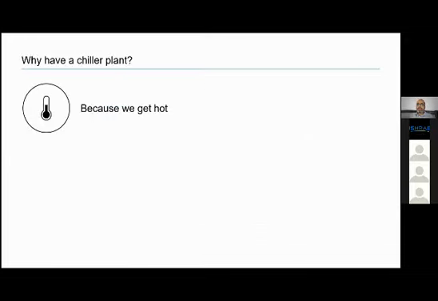So coming directly to the topic without taking much time. Here we are trying to introduce what is a chiller plant, what is an air conditioning plant, what is a central air conditioning plant. So the first basic question that comes to our mind is, why do we need it? We need it because sometimes it is very hot. To maintain the temperature, I'm going very basic, there are other reasons also, but why we basically need air conditioning, whether it is window AC, split AC or chiller, is to control temperature.